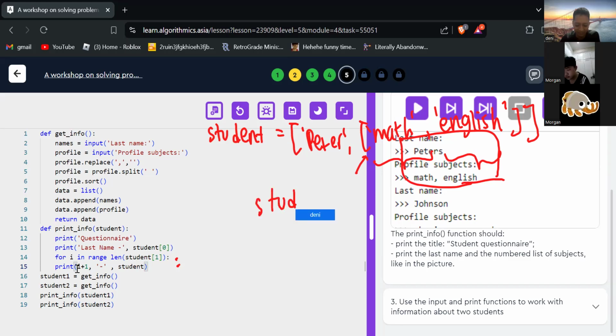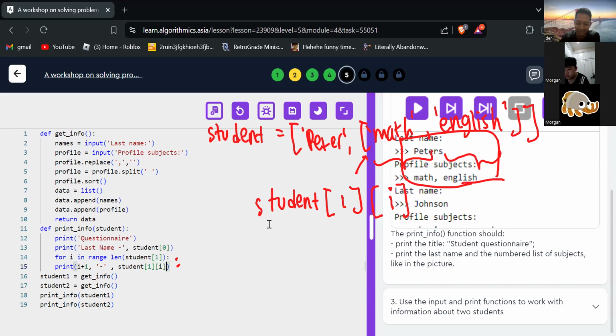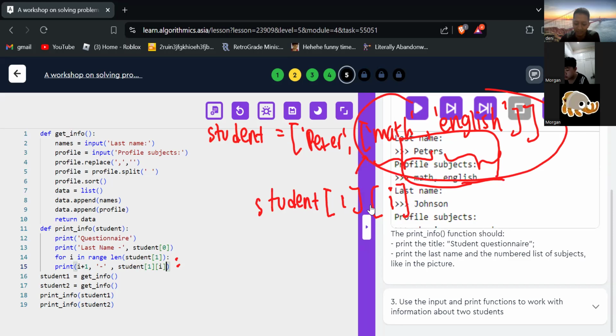Student one, and then I. Is the first index number one, right? Index number one.